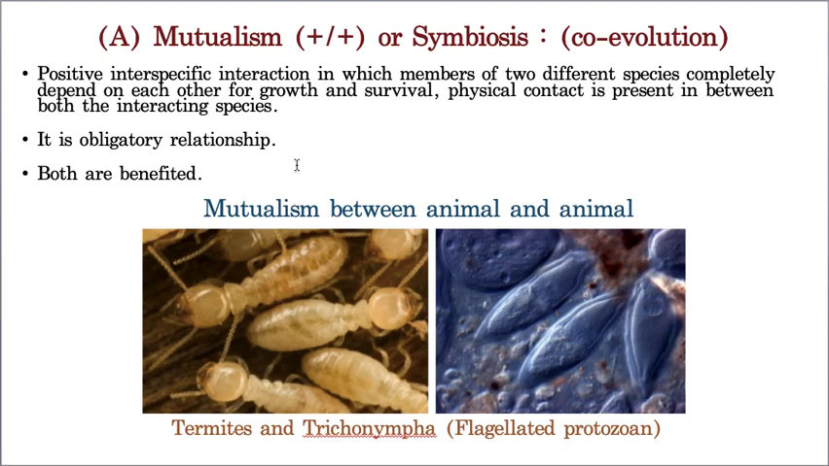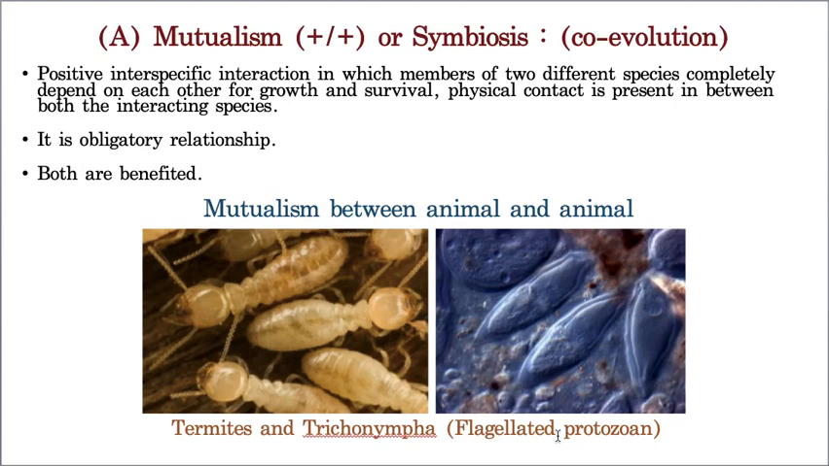Now let us take the first example, mutualism between an animal and another animal. That means, between animals, how this mutualism exists. Here, I've taken the example of termites and Trichonympha. Trichonympha is a flagellated protozoan. See here in this microscopic view, because they are very minute, that's why we have taken a microscopic view. They are all flagellated, having flagella. That's why it is also called a flagellated protozoan.